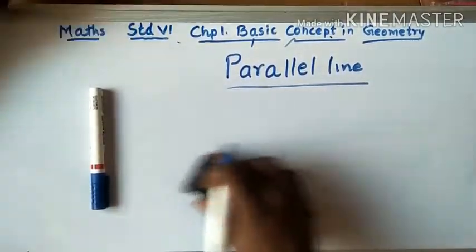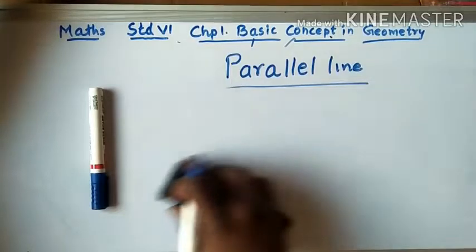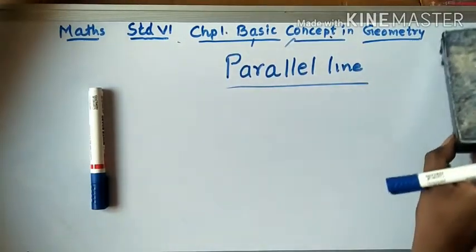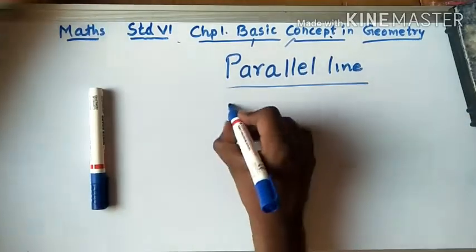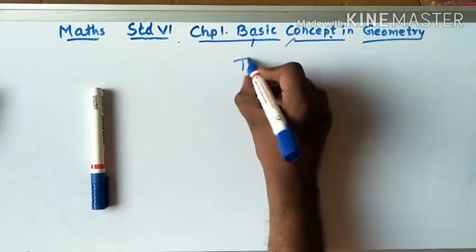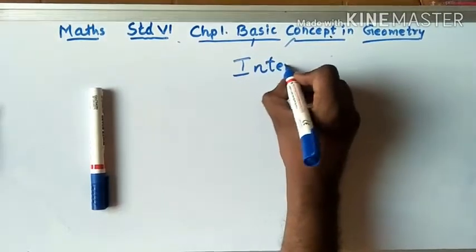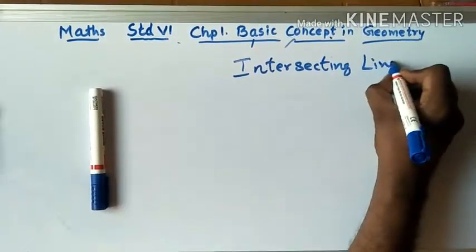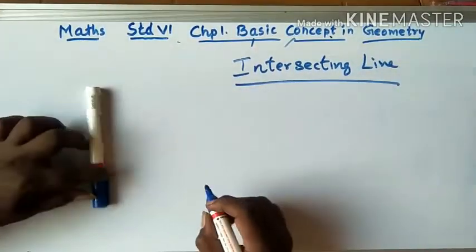Apart from parallel lines, there is one more kind of line which you should know properly, and we call it an intersecting line. That means if a line is not parallel, then what is that line?